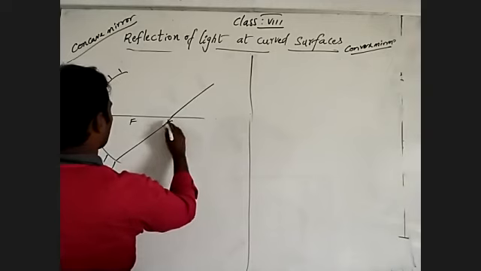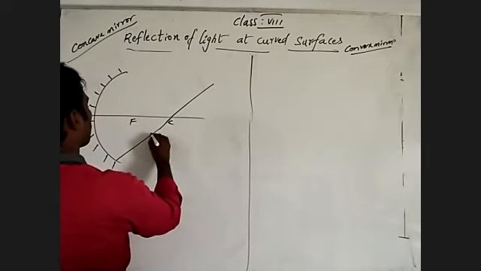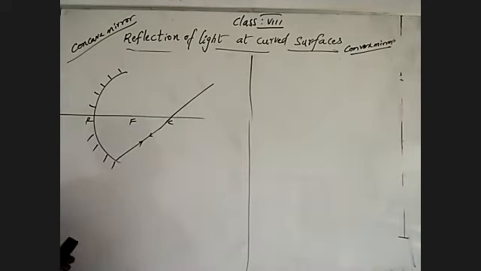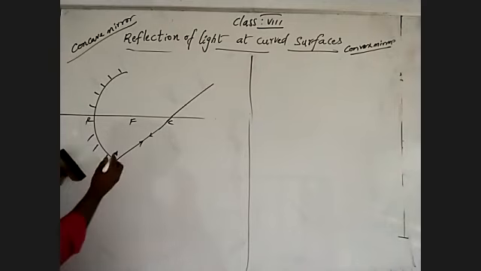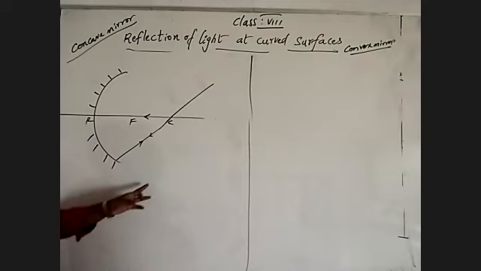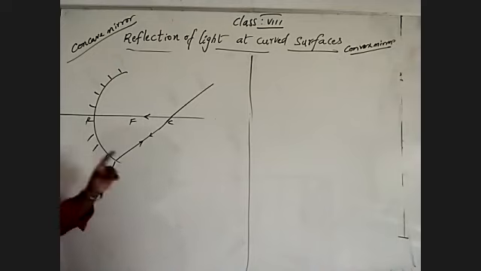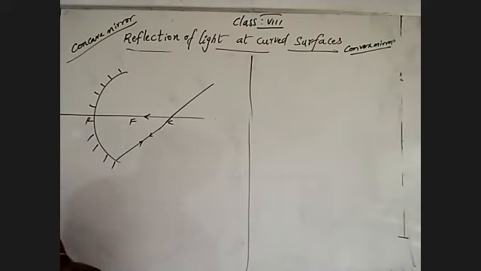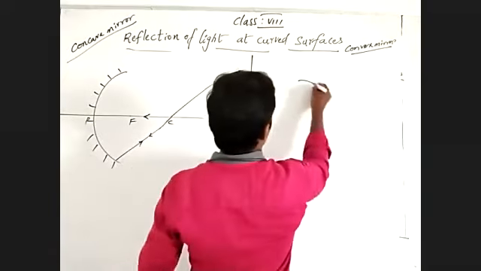A light ray which travels through the center of curvature gives reflection in the same path. A light ray which travels through the principal axis gives reflection in the same path. So what we can consider here: a light ray which travels through the center of curvature gives reflection in the same path. That is the one thing. The light ray which travels through the focus does not give reflection; it will travel in the same path. That is what I am saying to you.